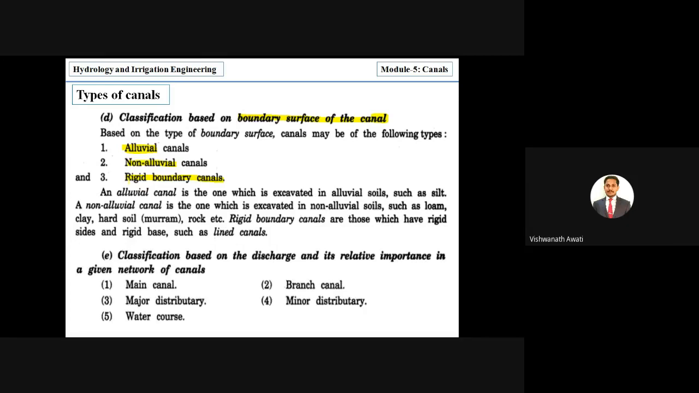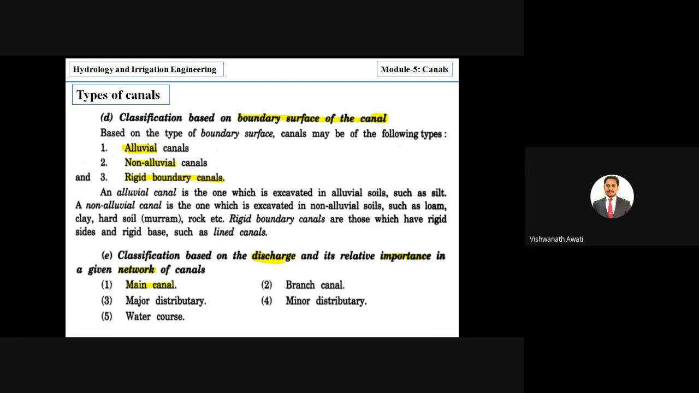Then the classification based on discharge and its relative importance in a given network of canals. This classification is mainly based on discharge, how much discharge capacity, and relative importance in the network. Actually, in the network there are entirely five classifications in one network. So in this network, how much importance and capacity it has, right? We'll see one by one, and the first one is the main canal, right?